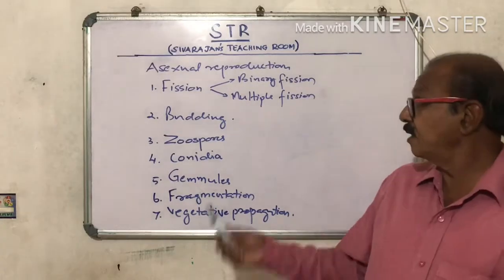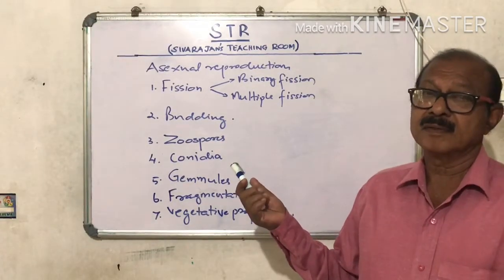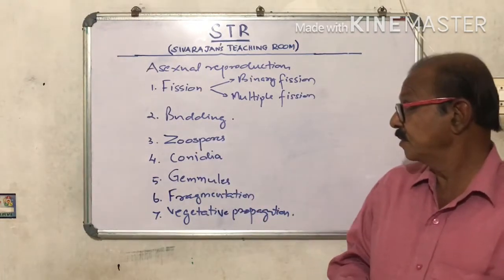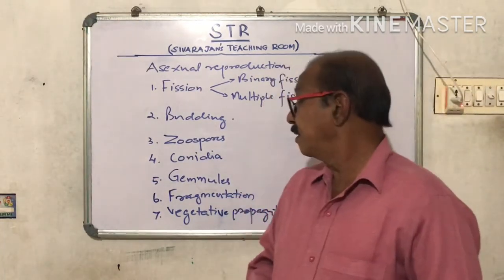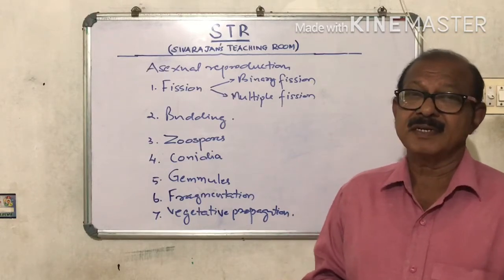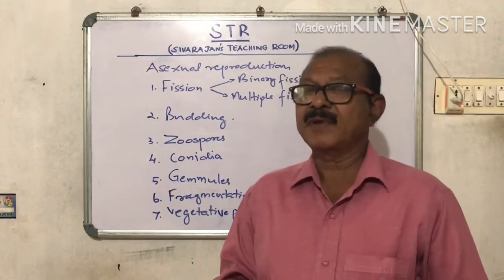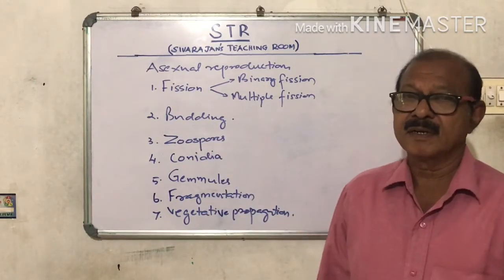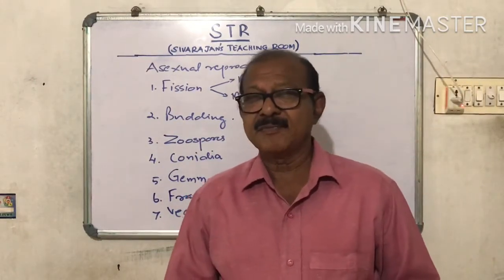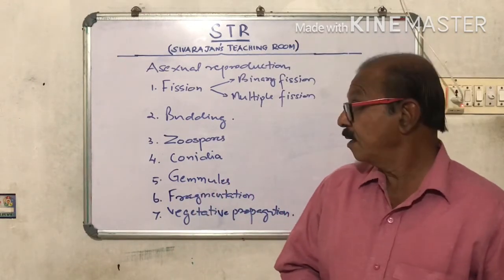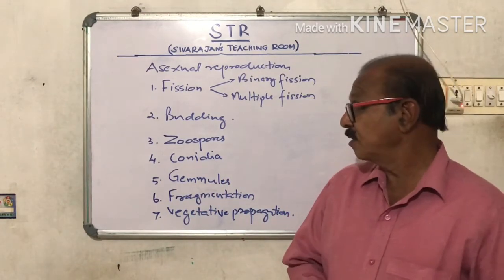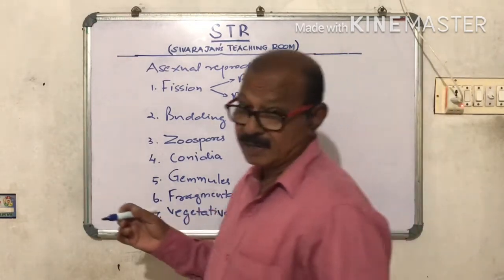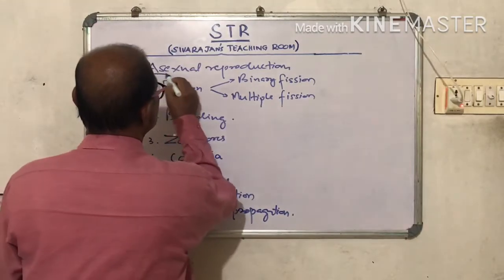Today we are having the third episode on the first chapter, Reproduction in Organisms. In our last class we had discussed the different modes of reproduction, and we had seen that there are two types, asexual reproduction and sexual reproduction, and also the differences between these two. Today, in this episode, we'll be discussing in detail the different asexual reproduction methods.